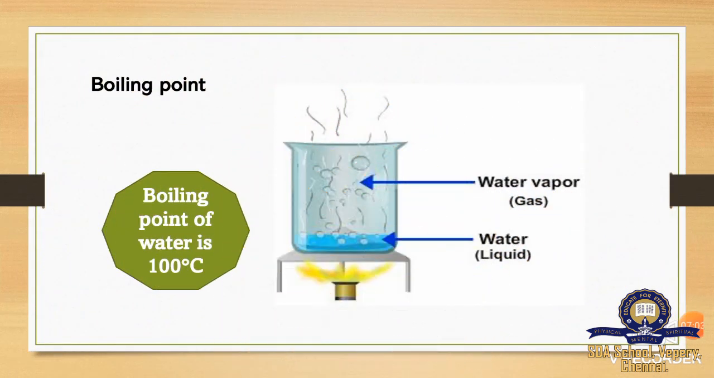The temperature at which liquid boils is called boiling point. So when we boil water, we get water vapor, that is liquid is converted into gas, and the temperature at which liquid is converted into gas is said to be boiling point. For water, the boiling point is 100 degree Celsius. So this is what interconversion of states of matter.